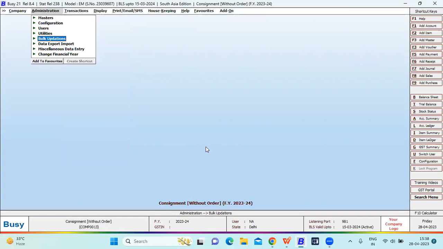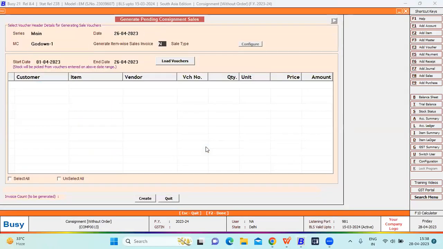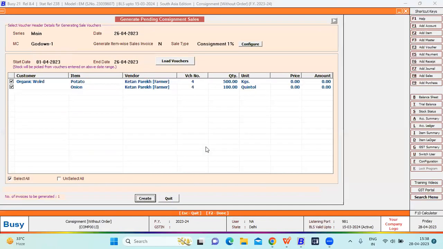We have to go to bulk administration, bulk updation, generate pending consignment sales. You have to define the godown and the sale type as consignment 1%, then load voucher. If you have any pending purchase voucher which has not been passed in your sale voucher, all the vouchers are loaded here as per your purchase voucher. All the purchase vouchers have been loaded here.